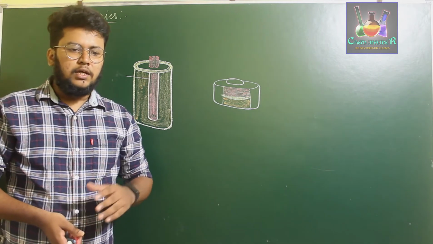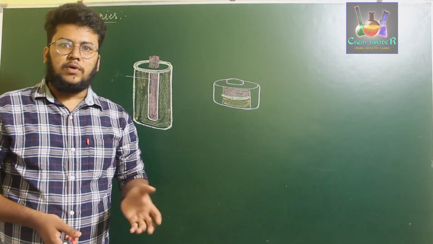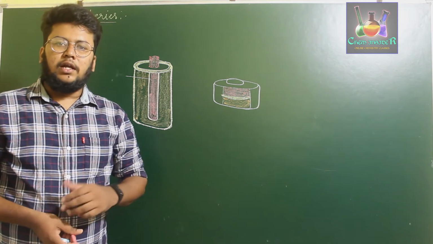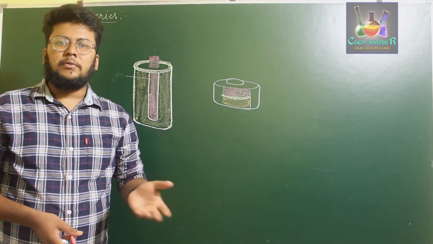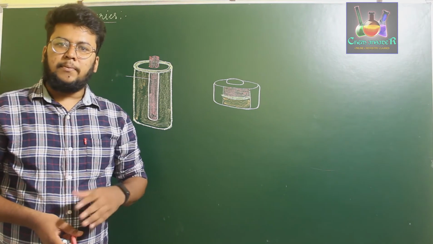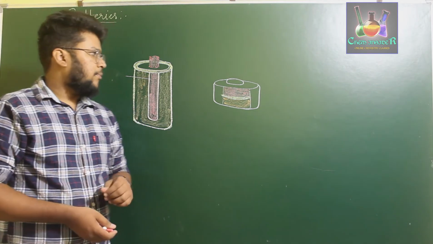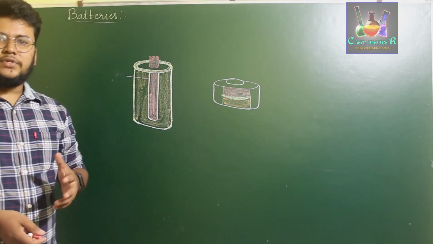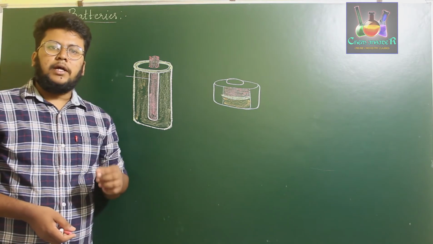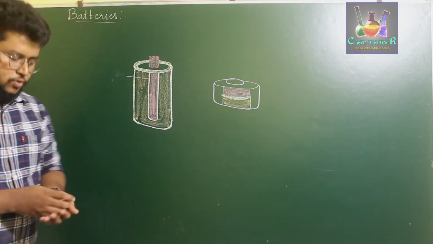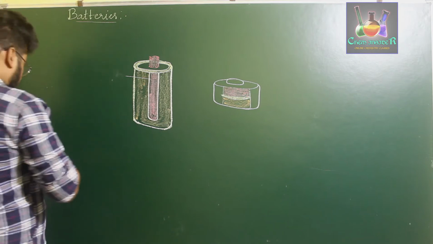For example, some batteries can be used once and then you have to discard them, and some batteries you may use once again by recharging the particular battery. Therefore, depending upon the life cycle of a battery, batteries are classified into two types. Those are primary batteries and secondary batteries.